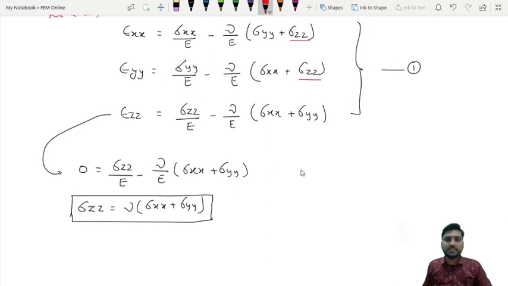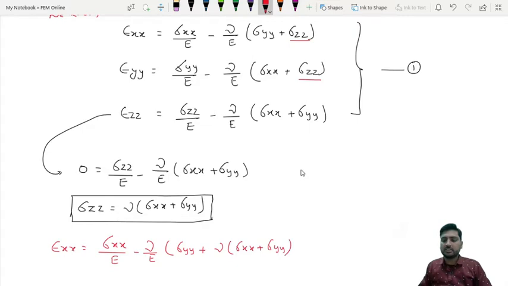You can see, then this epsilon xx will be sigma xx upon E minus nu by E times of (sigma yy plus sigma zz). What is sigma zz now? Nu times of (sigma xx plus sigma yy). Now let's solve this.